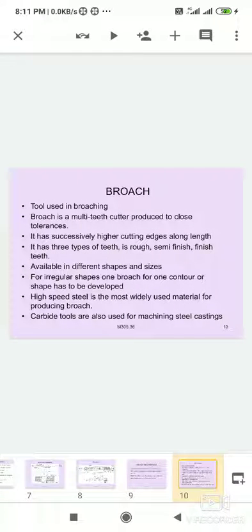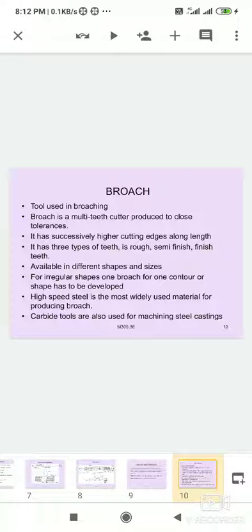Broach, the tool used in broaching, is a multi-teeth cutter, not a single point cutting tool. It is produced to close tolerances and has successively higher cutting edges along its length. It has 3 types of teeth: rough, semi-finish, and finish teeth. Available in different shapes and sizes also.